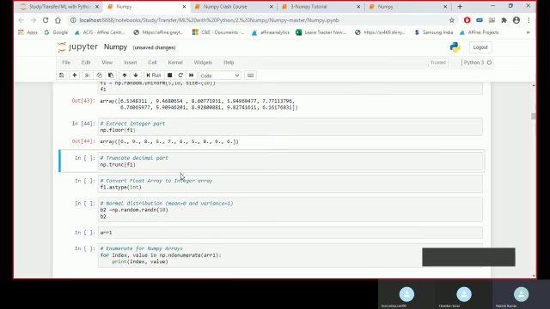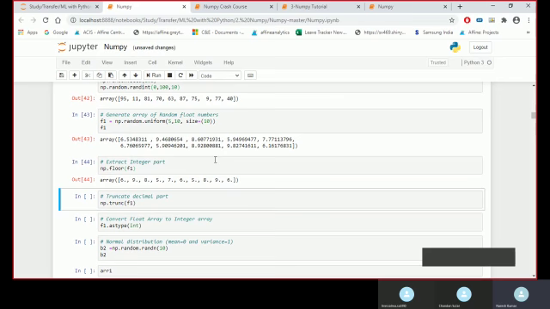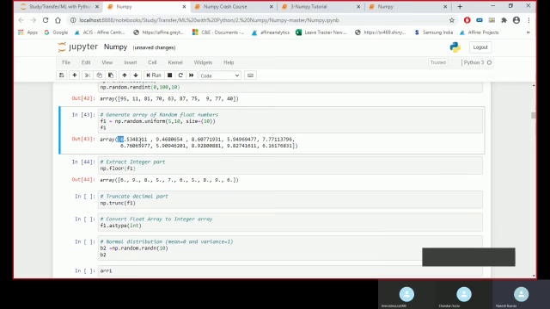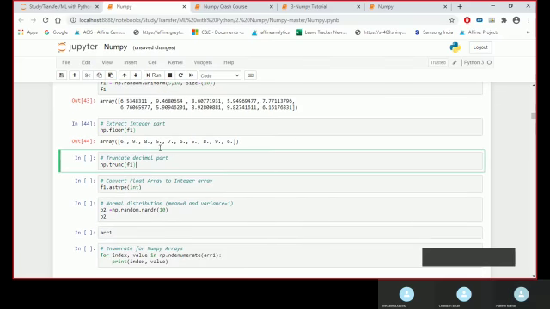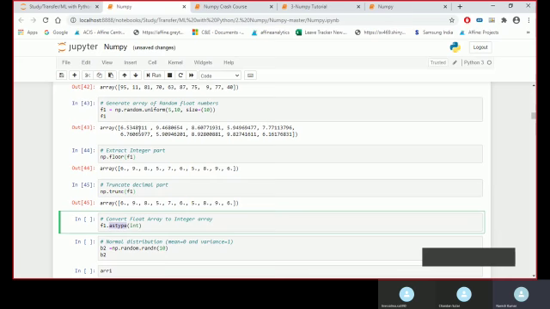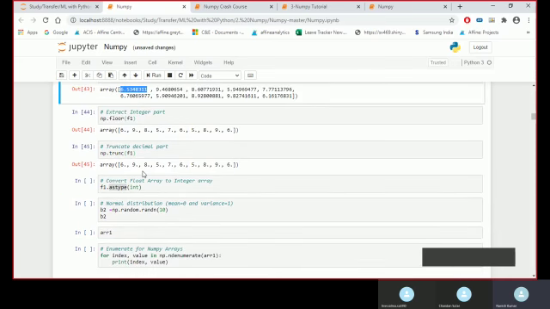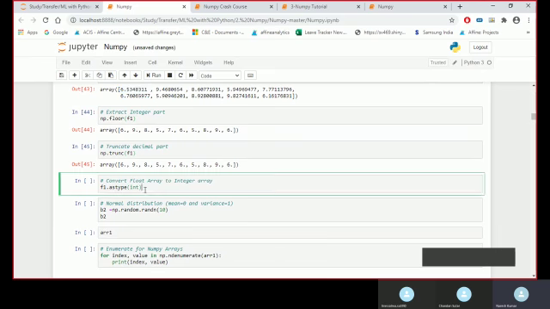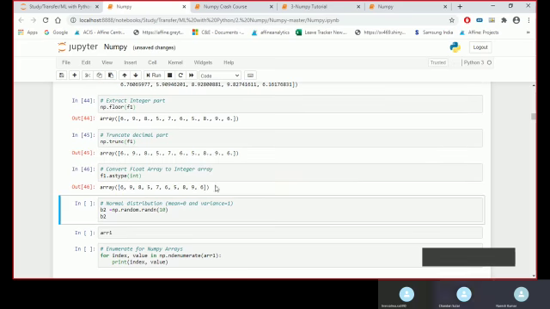Floor you will be knowing, it gives me the floor of this number, like 6, 9, the lowest integer, right? Trunc is used for the decimal part. And astype, if we want to convert from one form to another, we use astype, as we have seen at the top. This is currently float, and it has converted my complete number into integer.